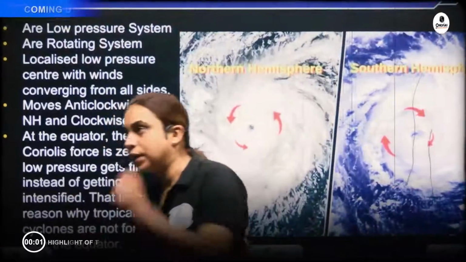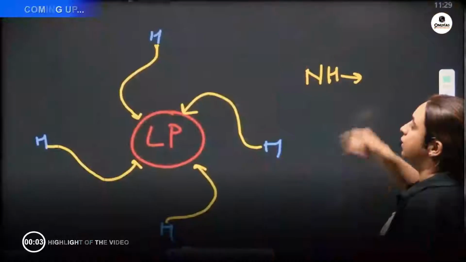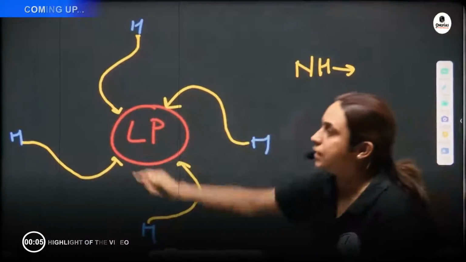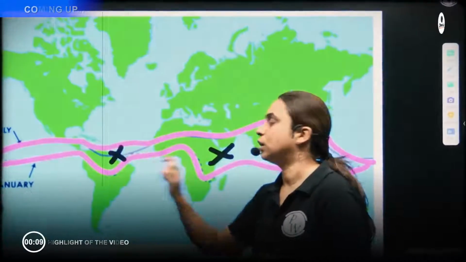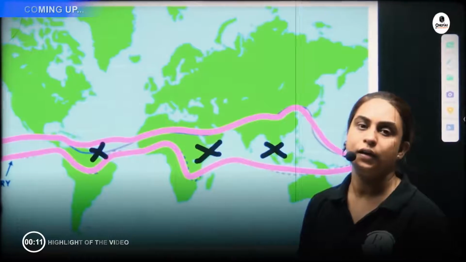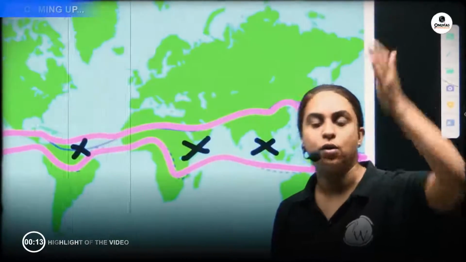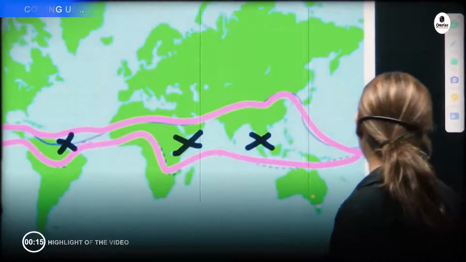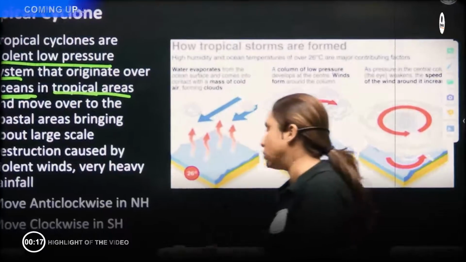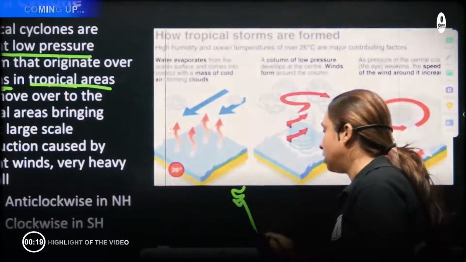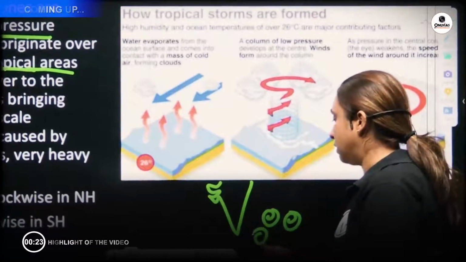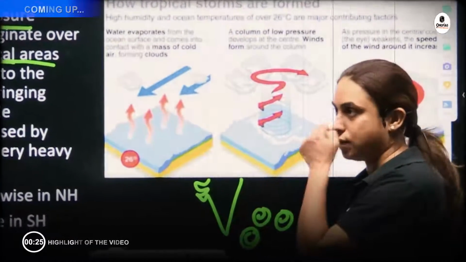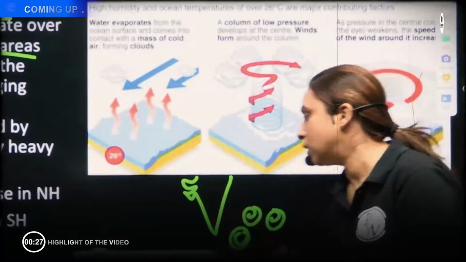So if I talk about cyclone, we all know what is cyclone. The movement is what? The movement is like this. It's in a circular manner. You don't have cyclones along equator, right? They'll be somewhere north of equator or the south of equator, but not along the equator. They will originate in the ocean. So let's say this is the coast of India. Here you have the tropical cyclone originating, and once the tropical cyclone originates, they move towards the coastal areas.